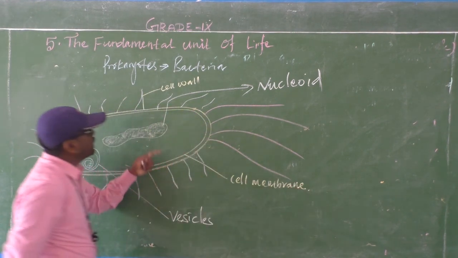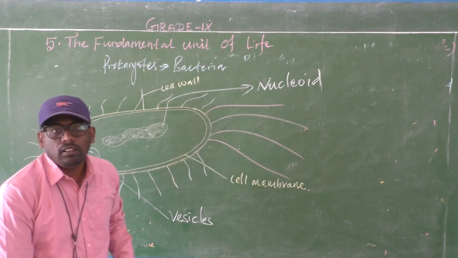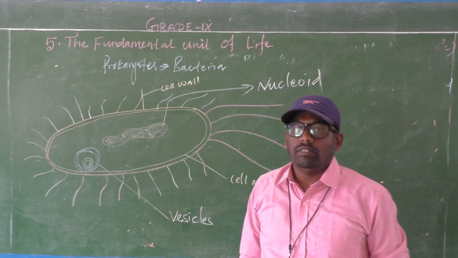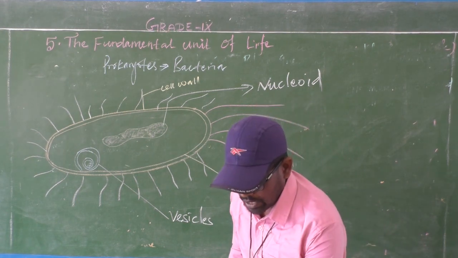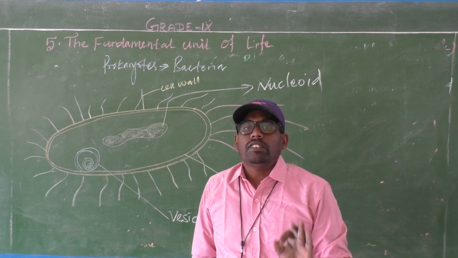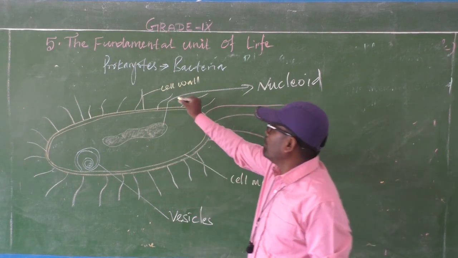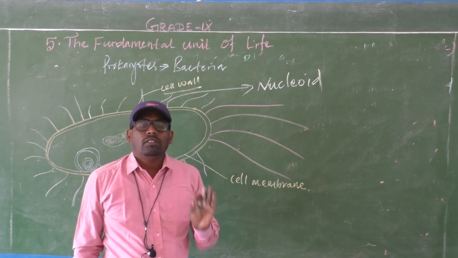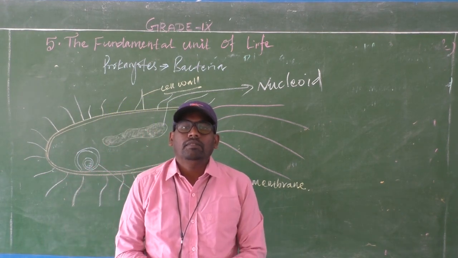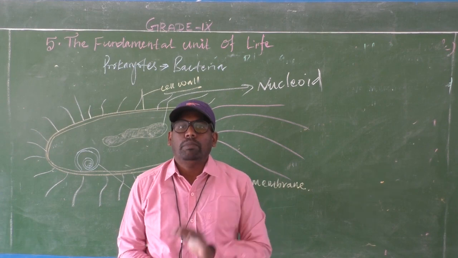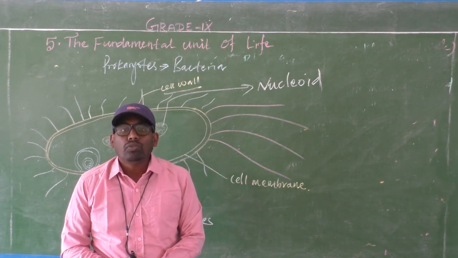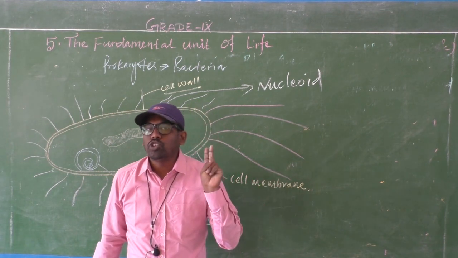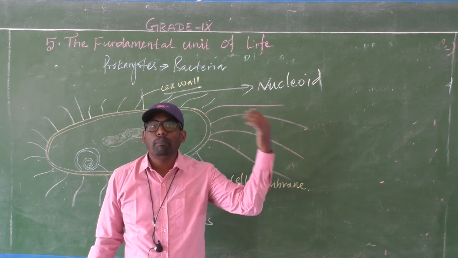So you may ask, sir, cell wall is only present in the plant cell, then why have you written cell wall in bacteria? So far you studied cell wall as one of the characters of plants, but I have mentioned it in bacteria also, because bacteria are so far not decided as plant or animal, because they show both characters.